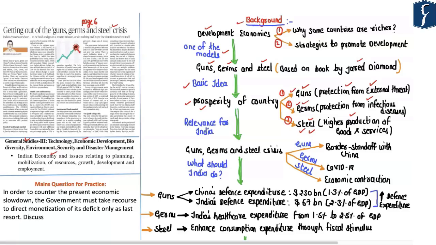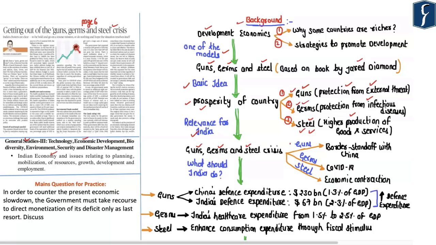Now, normally any country can face a crisis with respect to guns, germs or steel. That means a country could face a threat from external sources, a country could face a threat from infectious diseases, and a country can go into a kind of economic recession. Very rarely do all of these three crises occur at a single time. However, as you can see in the case of India, these three crises are occurring simultaneously presently.